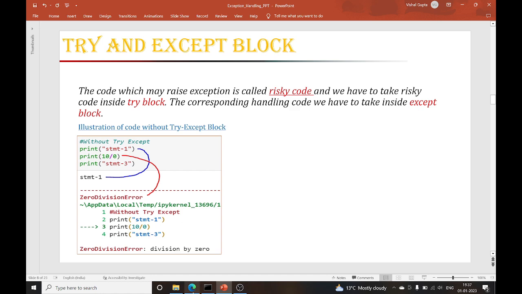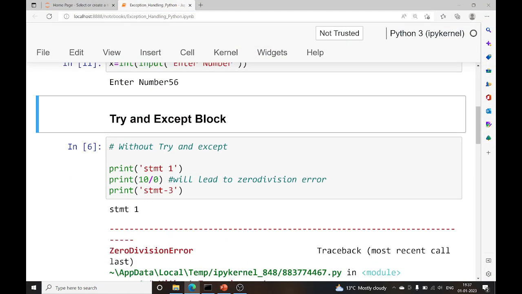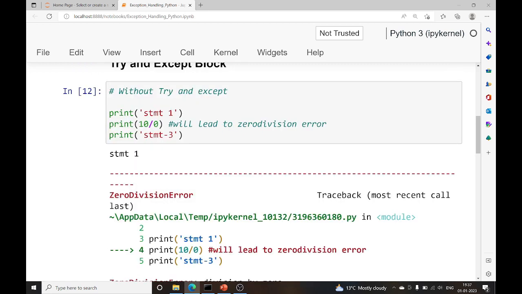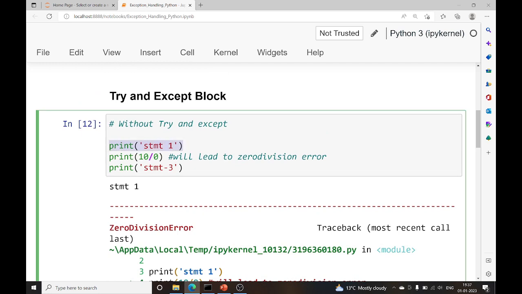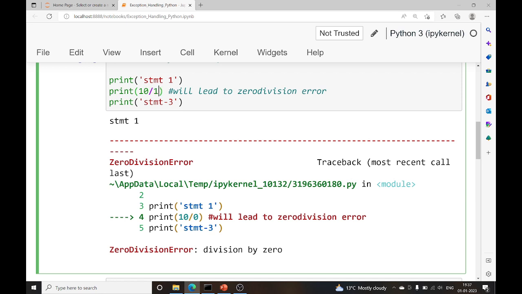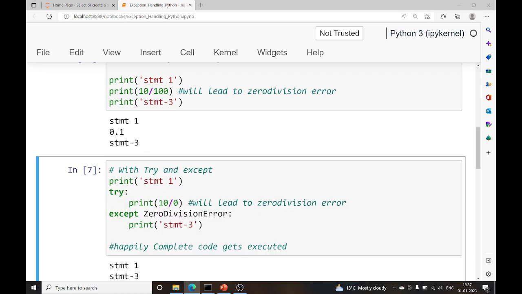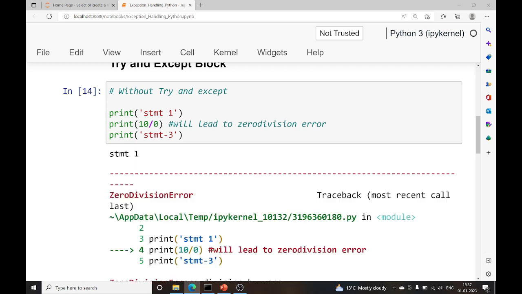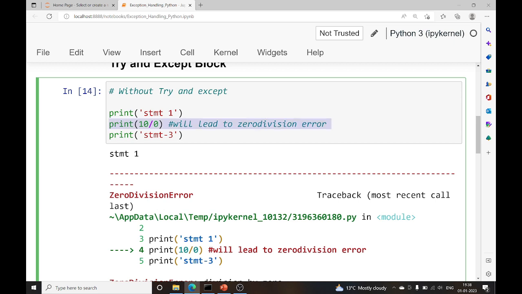Okay, let's come to the code part now. I have printed one statement here, statement 1. This is the statement which may lead to an error. If I execute these three lines, my first line is printed happily, statement 1, but statement 2 will lead to a zero division error. If I change this to 10 by 100, my complete code executes happily. In this scenario, this statement is leading to a runtime error.